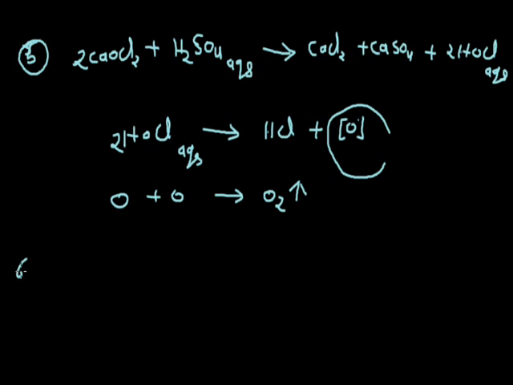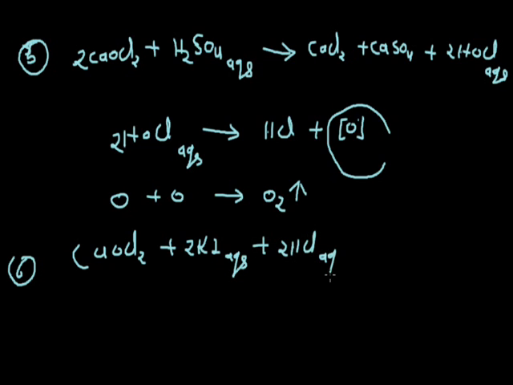Next, the sixth important property is when bleaching powder reacts with an acidified solution of potassium iodide, then it converts KI into I2. For example, when CaOCl2 reacts with KI aqueous in acidic medium, that is HCl aqueous,